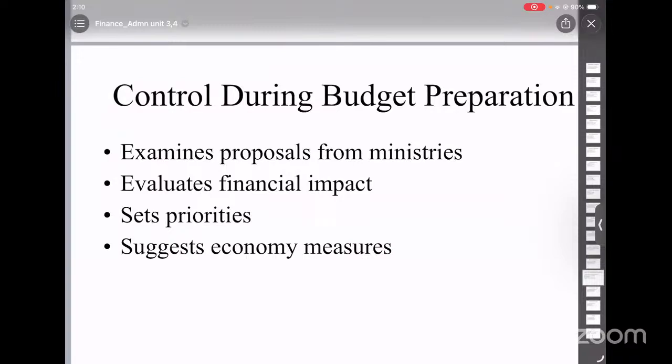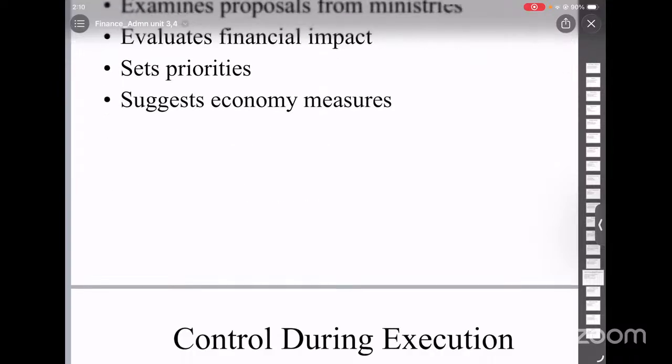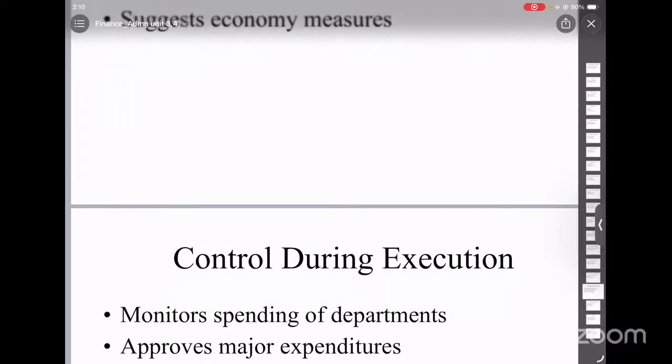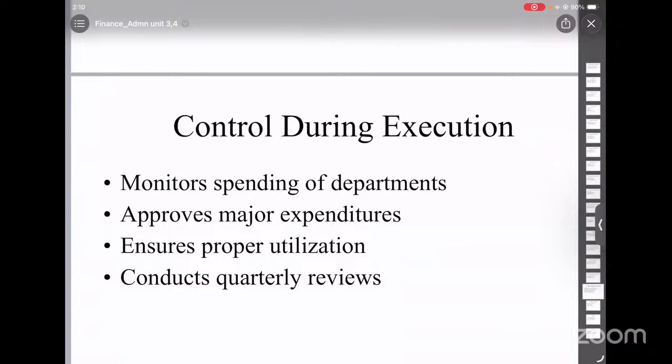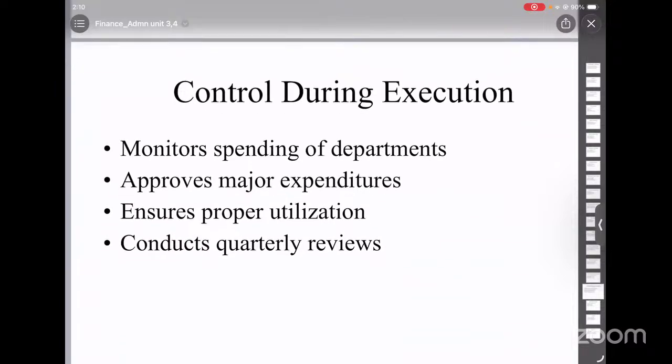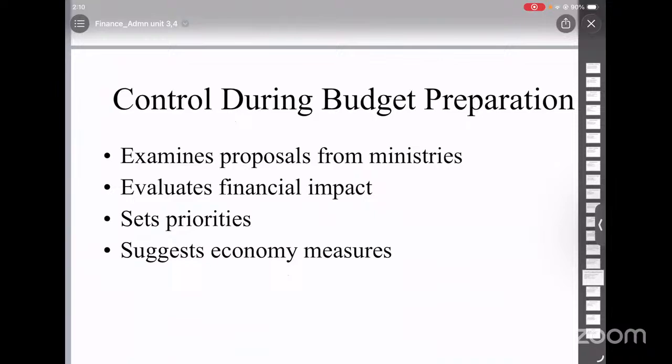Now let us understand how Finance Ministry exercises control. This control can be divided into three stages: during budget preparation, during budget execution, and control over miscellaneous matters. Now, first, let's look into control during budget preparation.